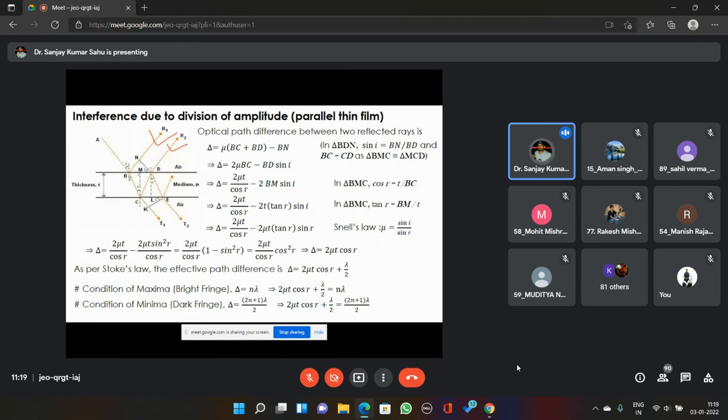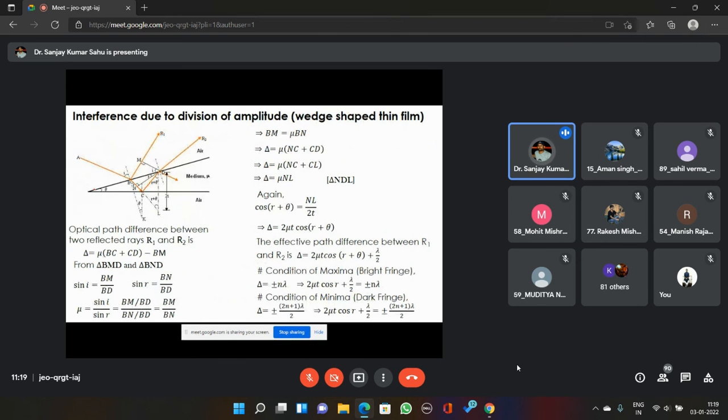Now, there can be two cases. One case in which the thin film will be parallel, the thickness of the film is uniform everywhere. Another case is where the thin film is not parallel. It's a wedge shaped thin film. Wedge shaped thin film means one surface is horizontal and another surface is at a certain angle to the first surface. Such kinds of films are called wedge shaped films.